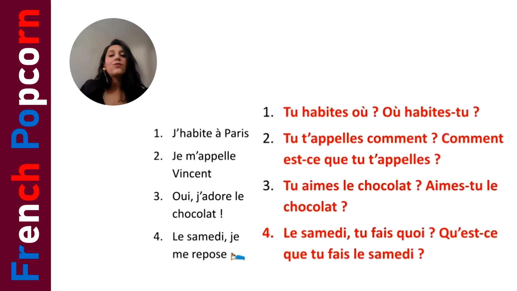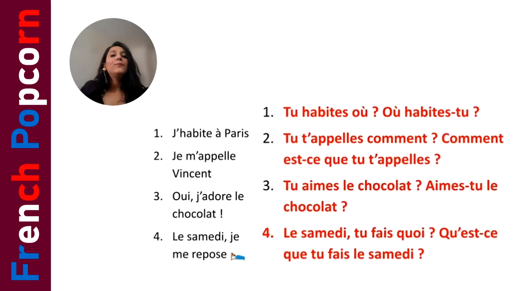The first answer here is j'habite à Paris. I live in Paris. Je m'appelle. My name is. Je m'appelle, and then the name. Je m'appelle Oni, par exemple. Moi, je m'appelle Oni. Third answer. Oui, j'adore le chocolat. Yes, I adore chocolate. Yes, I love chocolate. Next, le samedi, je me repose. On Saturdays, I just take rest.